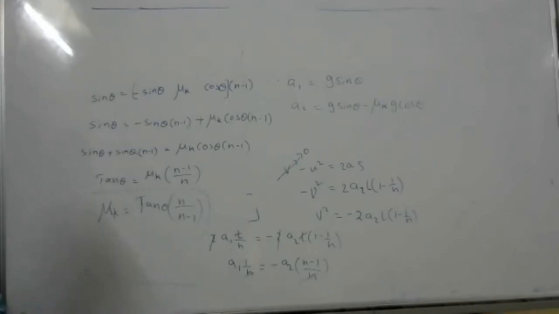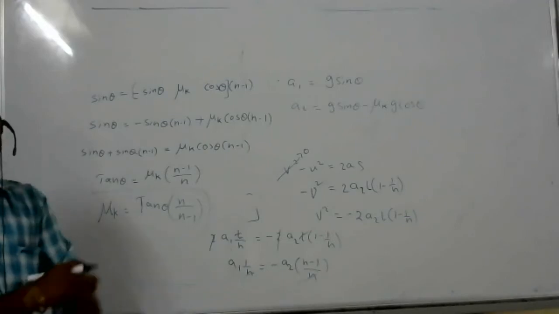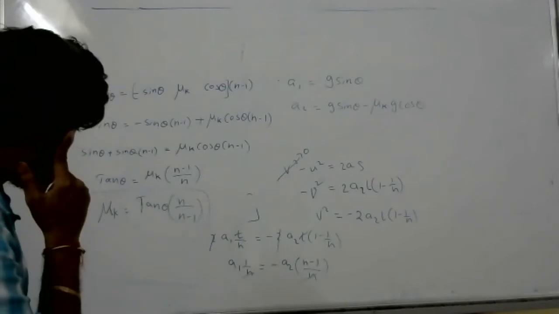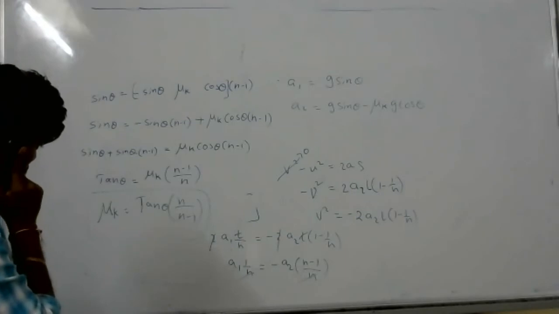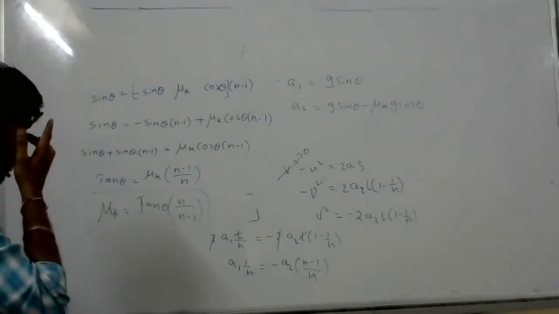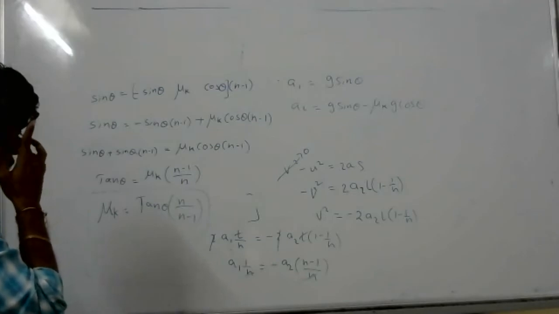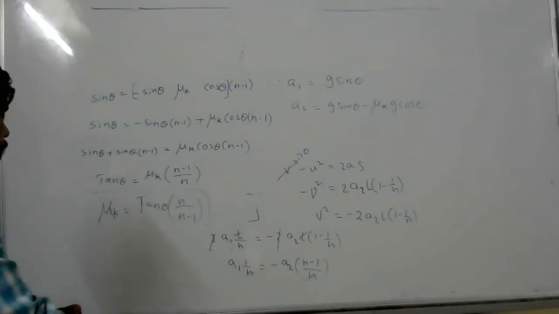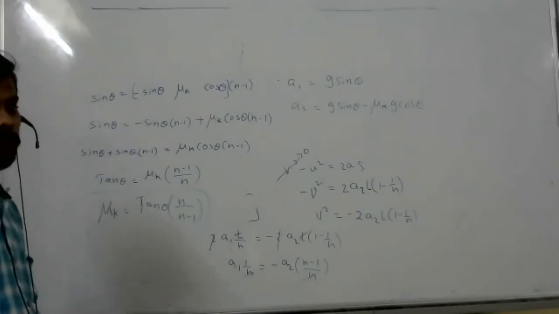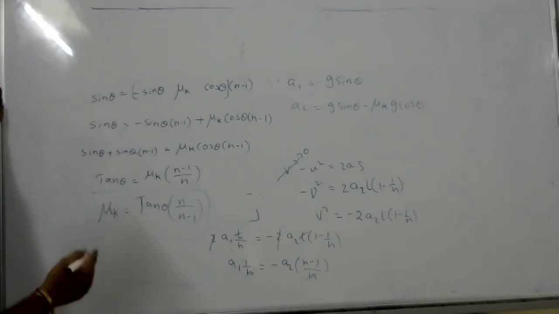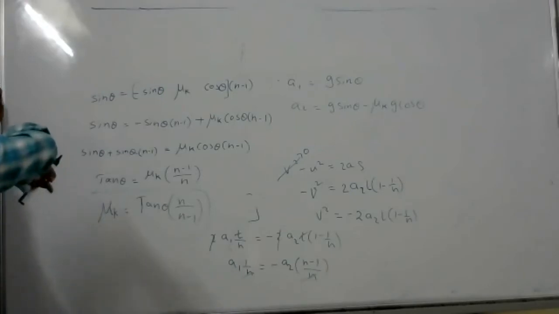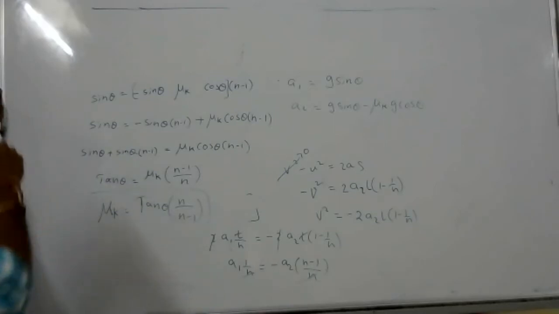Sir, for an inclined plane, mu limiting is equal to tan theta, no, sir. Yes. Sir, but mu k should be less than mu limiting, right? Mu k is less than mu limiting, obviously. Yes, sir, but why do we see here that it is more than mu limiting? Not more than, the body will stop here, so it is not more than that. It is less than that. Okay sir, I got it. Mu k is less than tan theta, yes, sir. It is n by n minus 1, it's not more, it is less. Sir, but it's more than 1, no, sir.